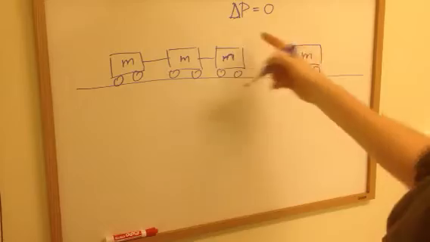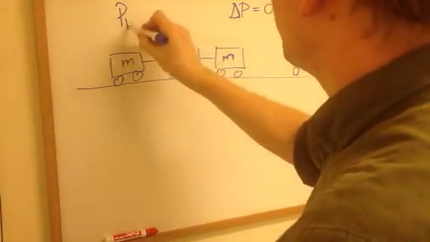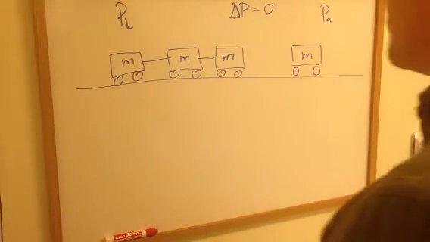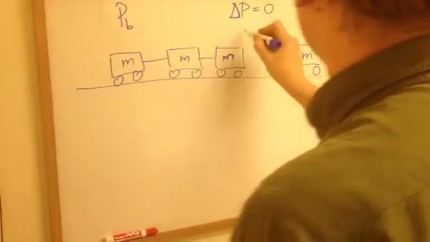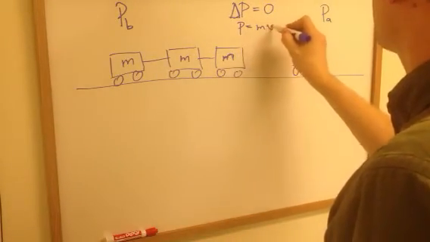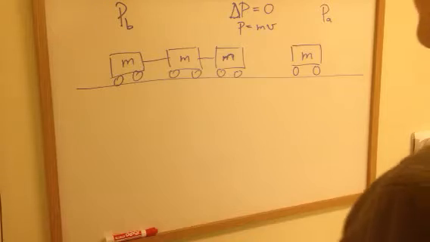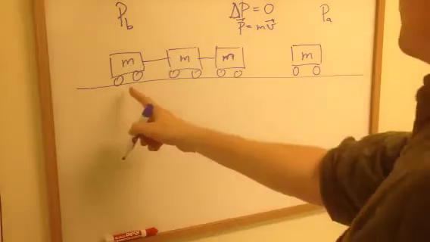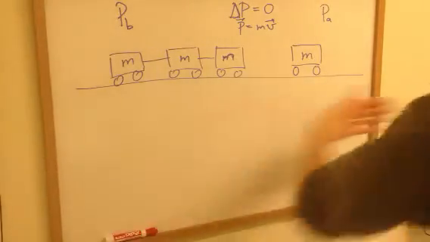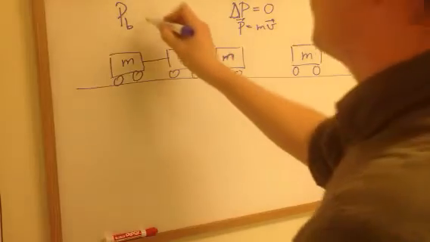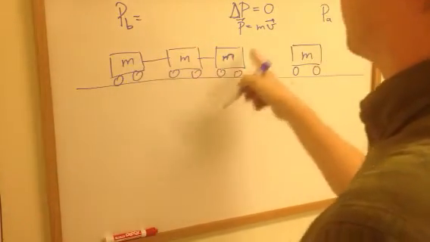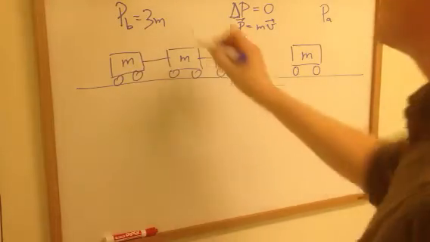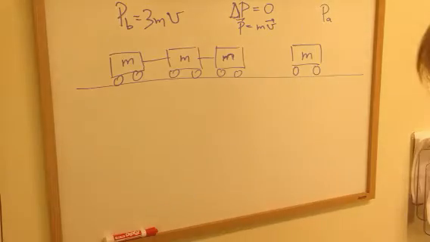And if momentum doesn't change, that means the momentum before is the same as the momentum after. The momentum before, the definition of momentum is mass times velocity with some sense of direction. So we could identify these as vectors. But in this case, we know we're going from left to right. And the momentum before is mass times velocity. The mass in motion here is 3 boxcars. And the velocity is given in the question.